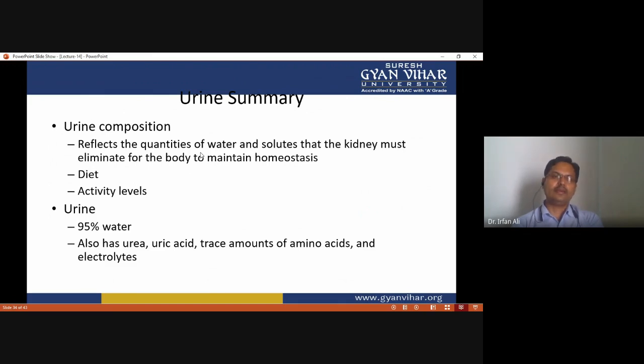In the urine, about 95% is water, and it also has uric acid, trace amounts of amino acids, and electrolytes. So these are all present in the urine.